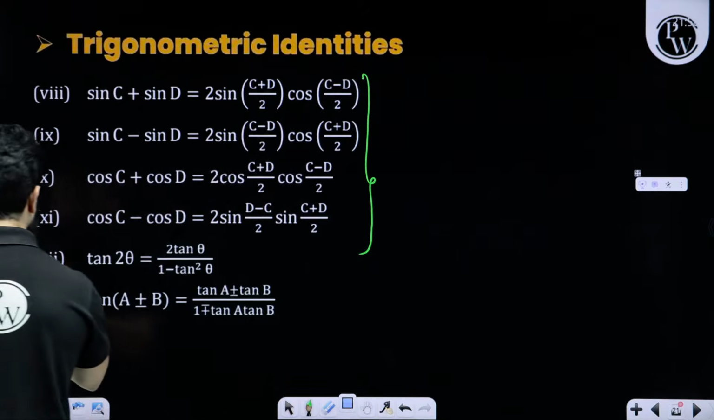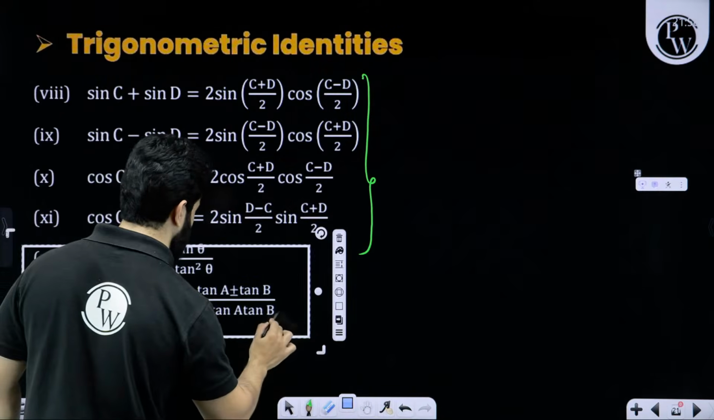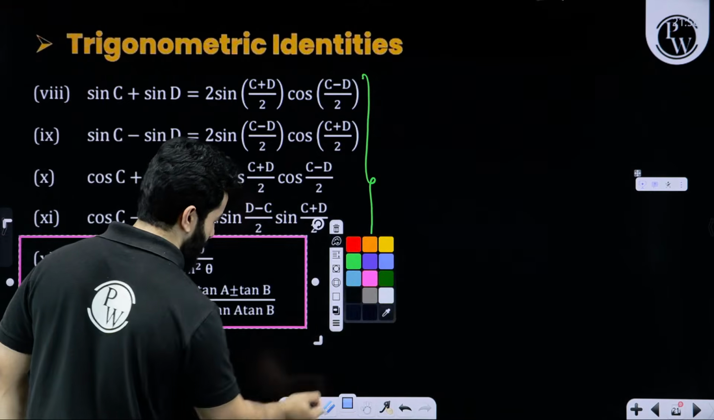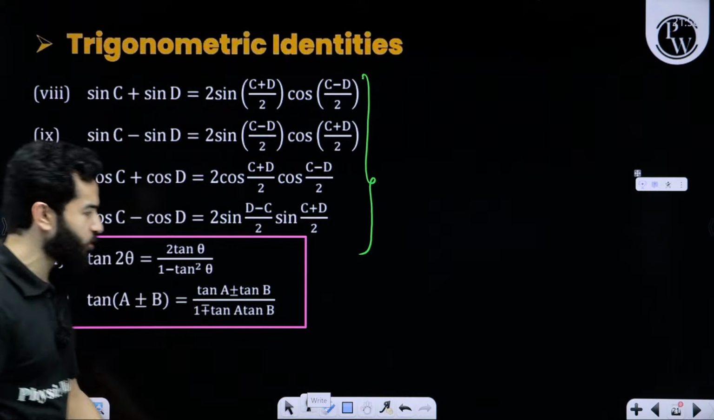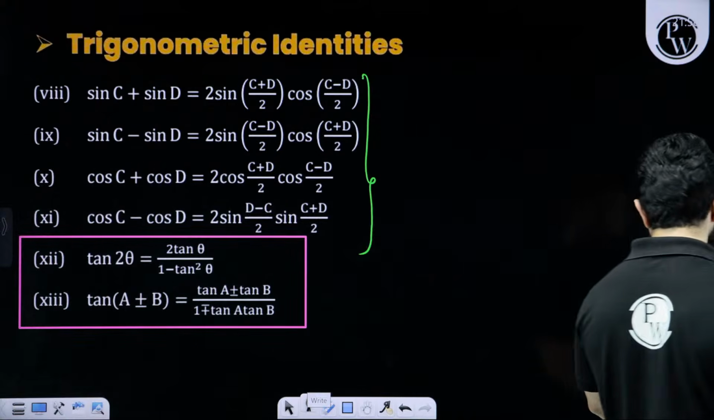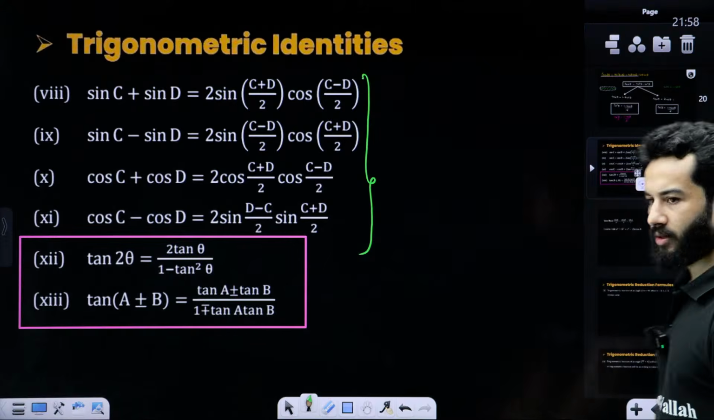Again, these 2 identities you already know from class 10th. That is tan of (a plus minus b) and tan 2 theta. So it requires no further explanation. I believe I can move on. Right? I can move on.